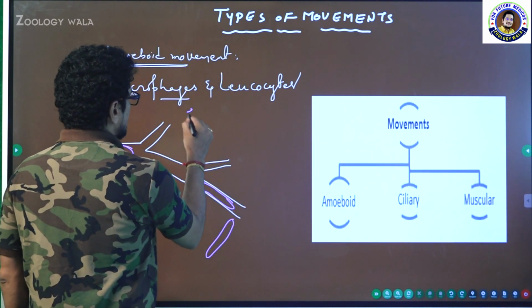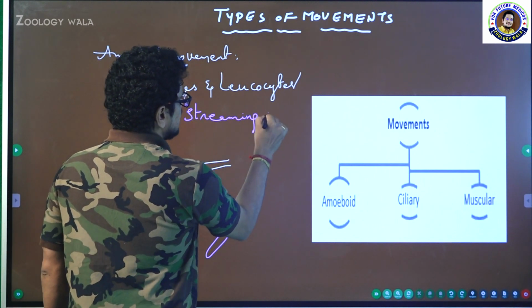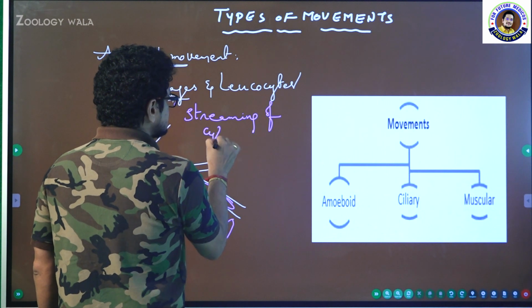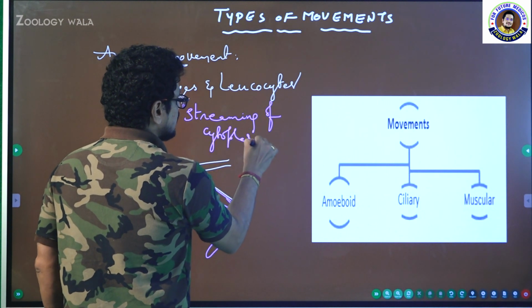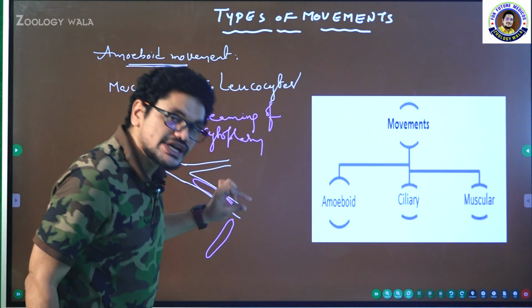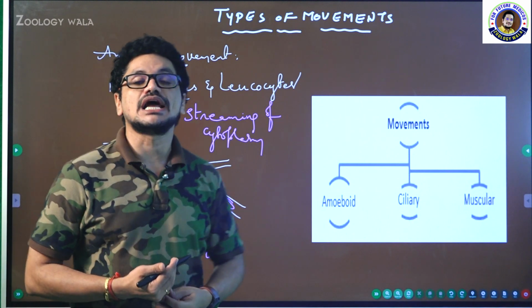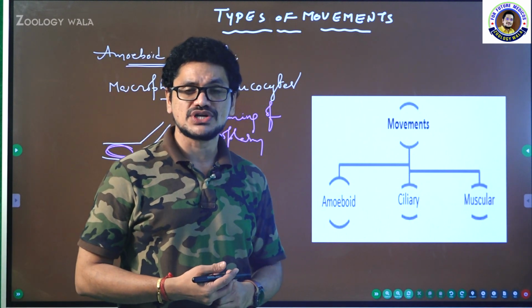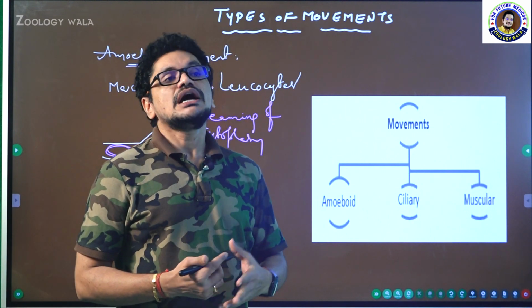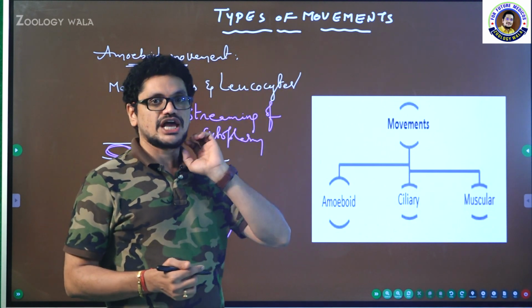I will write the same point here, streaming. Streaming of cytoplasm is the reason how the cell comes out from the capillary, or it can enter into the narrow areas also. Who is going to give support? So many cytoskeletal elements are present in the prokaryotes and of course in eukaryotes, and now we are concentrating on eukaryotes. I am not going to talk about the prokaryotes now.